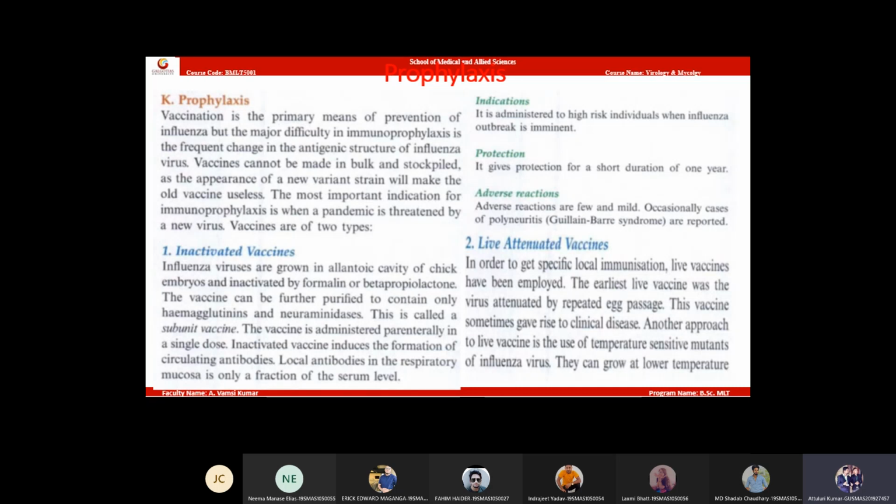Actually, these vaccines are under development. We haven't prepared vaccines yet. They are under R&D, research and development. Next, you can write a side heading: R&D in vaccine technology for influenza.